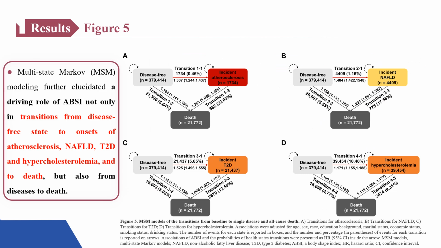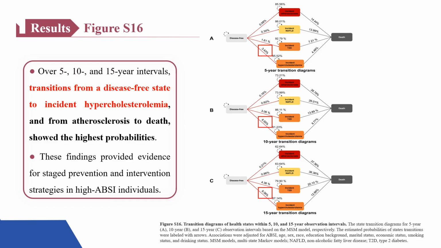MSM modeling further elucidated a driving role of ABSI, not only in transitions from disease-free state to onsets of the 4 diseases and to death, but also from diseases to death. Over 5, 10, and 15-year intervals, transitions from a disease-free state to incident hypercholesterolemia, and from atherosclerosis to death, showed the highest probabilities. These findings provided evidence for staged prevention and intervention strategies in high ABSI individuals.